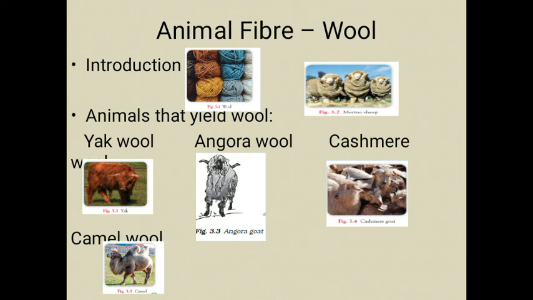See, the thick covering of wool on the sheep is called fleece. The thick covering of wool or the hair on the sheep is called fleece. So there are two types of fleece. See, the first one is soft under hair, which is close to the skin, and another is the hard upper hair part.